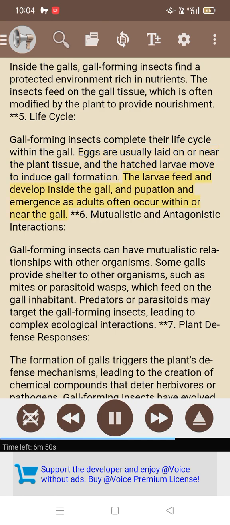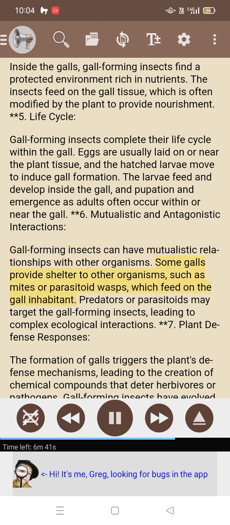The larvae feed and develop inside the gall, and pupation and emergence as adults often occur within or near the gall. 6. Mutualistic and antagonistic interactions. Gall-forming insects can have mutualistic relationships with other organisms. Some galls provide shelter to other organisms, such as mites or parasitoid wasps, which feed on the gall inhabitant. Predators or parasitoids may target the gall-forming insects, leading to complex ecological interactions.